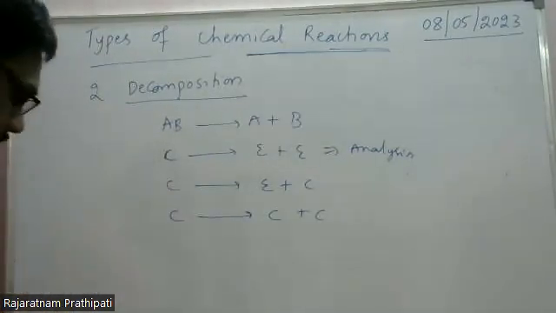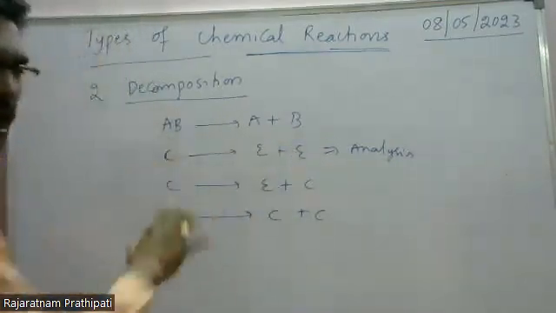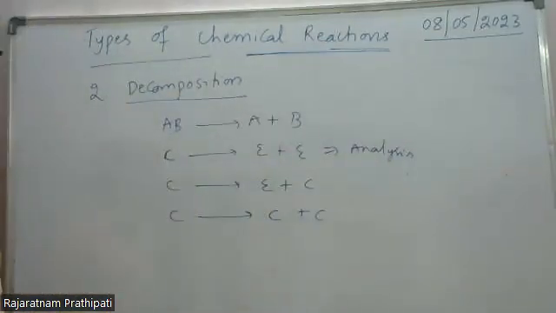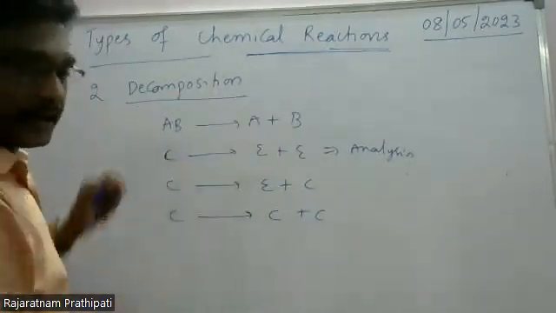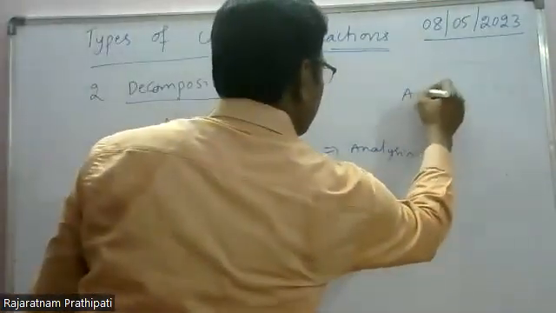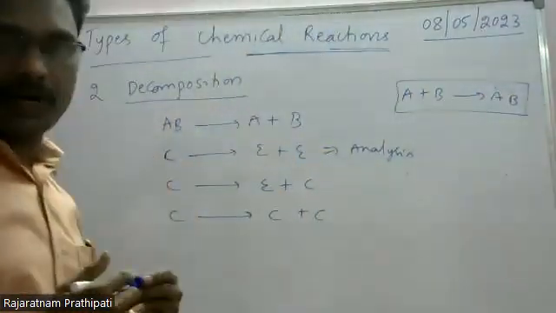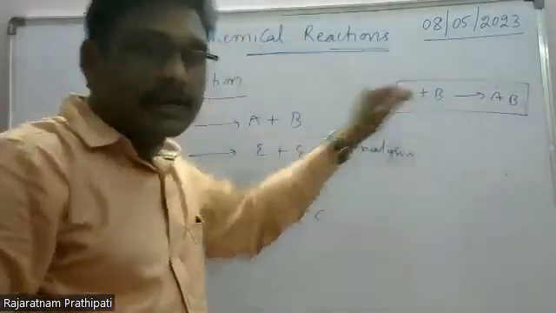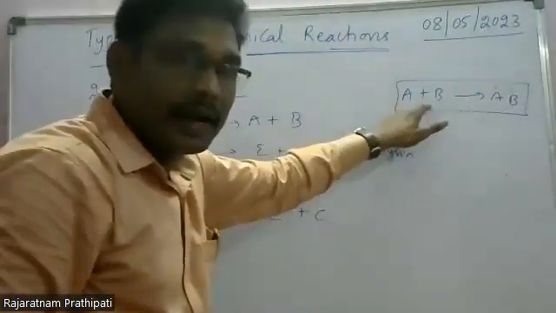And one more important thing, if you observe this, AB gives rise to A plus B, whatever the compound decomposed or dissociated, here energy is required. In the case of A plus B gives rise to AB, these are called combination reactions, joining reactions, and energy is released.